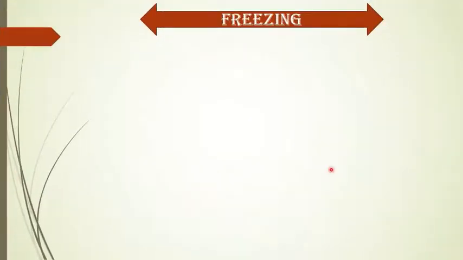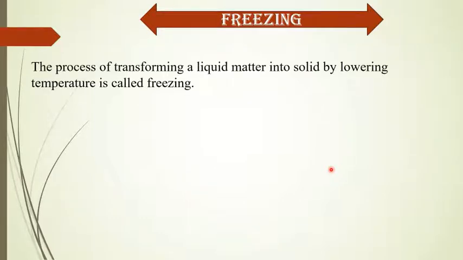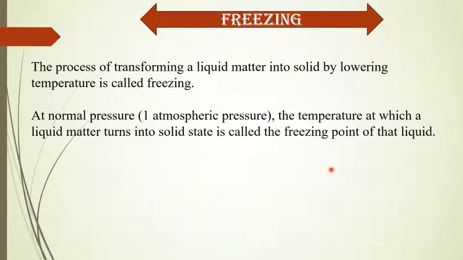Now, freezing. I told you that freezing is the opposite of melting. That means the process of transforming a liquid matter into solid by lowering temperature is called freezing. When solid becomes liquid, it is called melting, and the process where liquid becomes solid by lowering temperature is called freezing. Here also, the temperature at normal pressure at which a liquid matter turns into solid state is called the freezing point of that liquid.